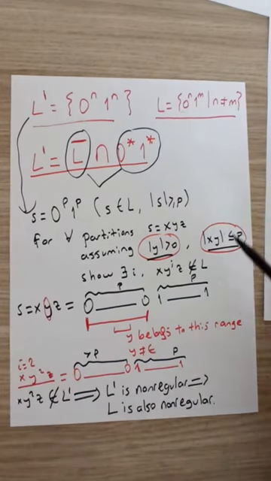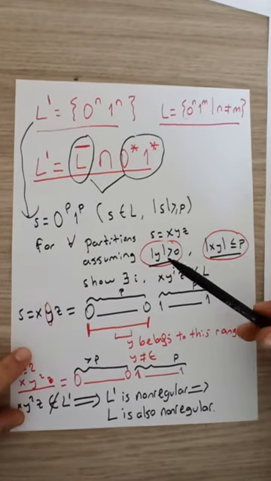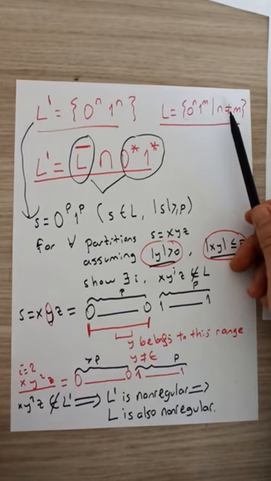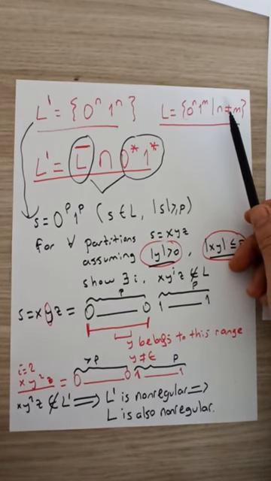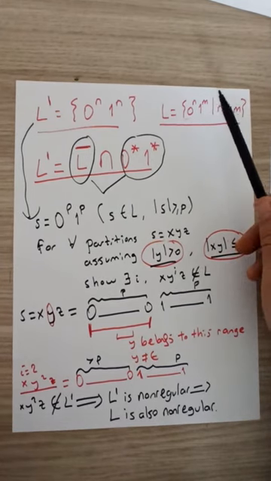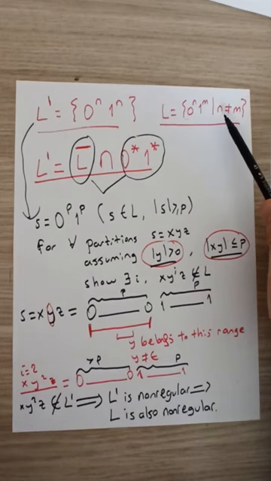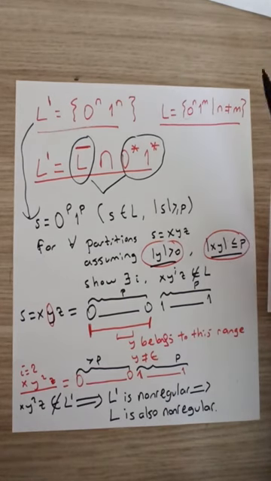Okay, so we used this whole discussion to show that this original language L is not regular. Just to summarize, we started to prove that this language is not regular. We tried to use the pumping lemma to do that, but we haven't been able to do that directly on this language.